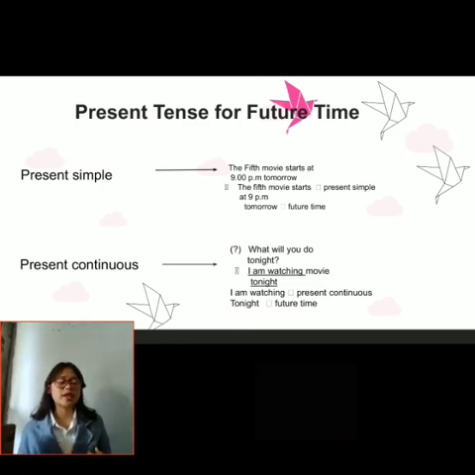So if you already understand the example that I explained for present simple for future time, present continuous is certainly very easy to understand because these tenses work the same way, but the differentiator is only in the formula of each sentence.